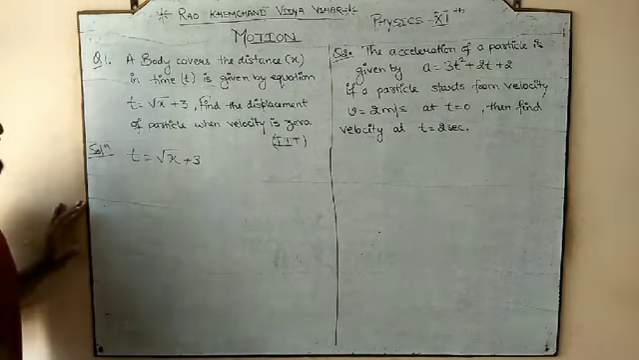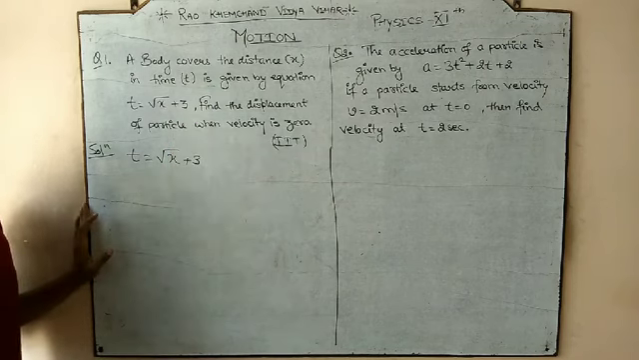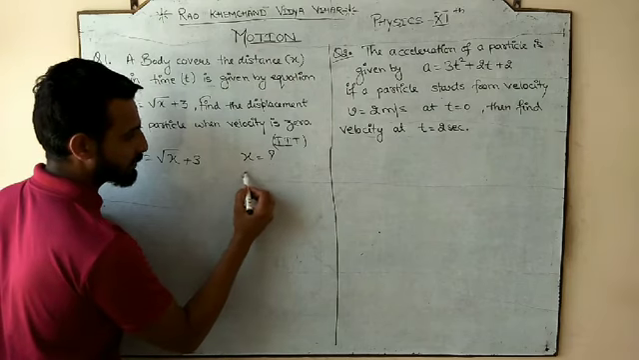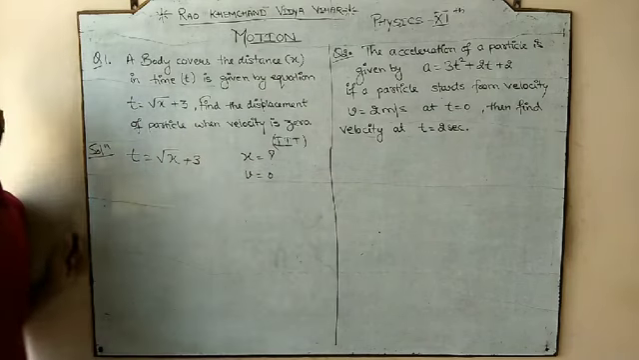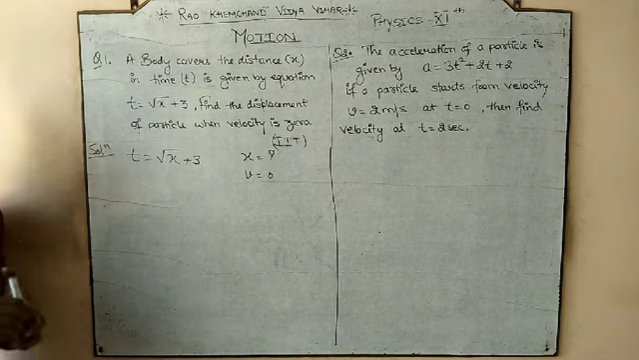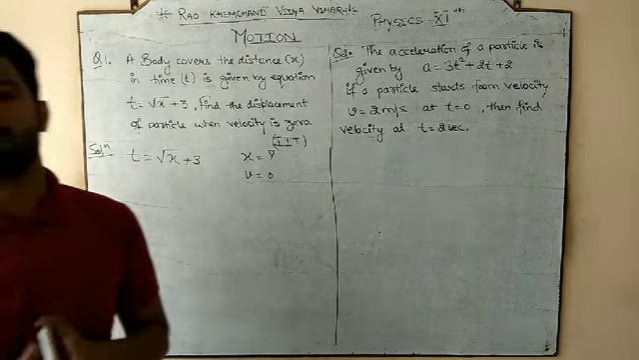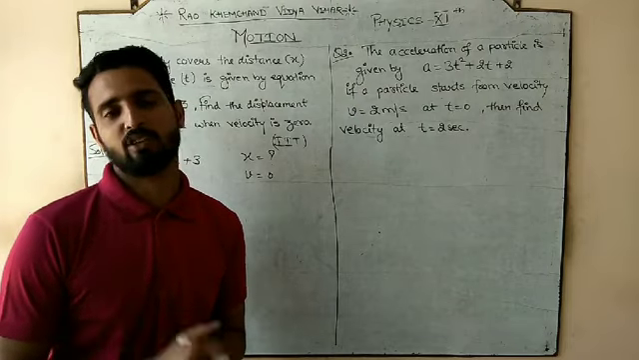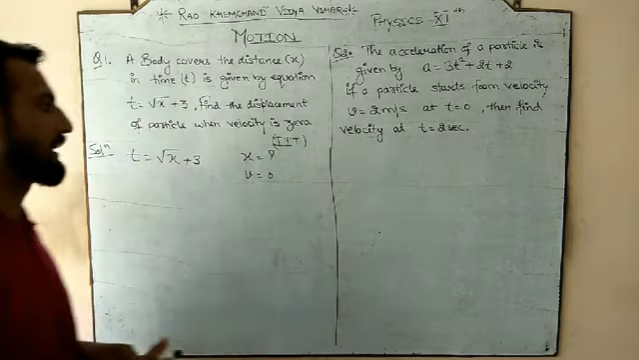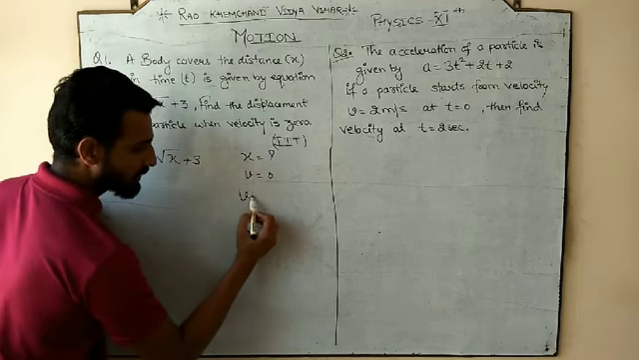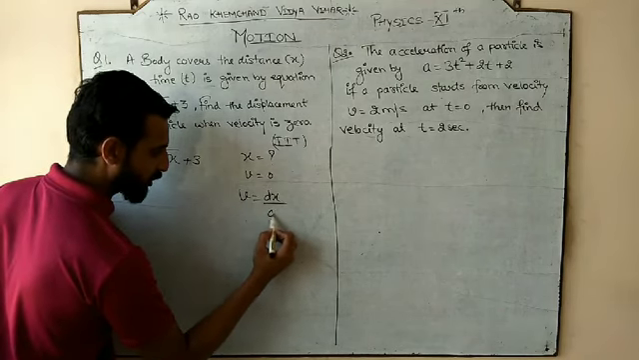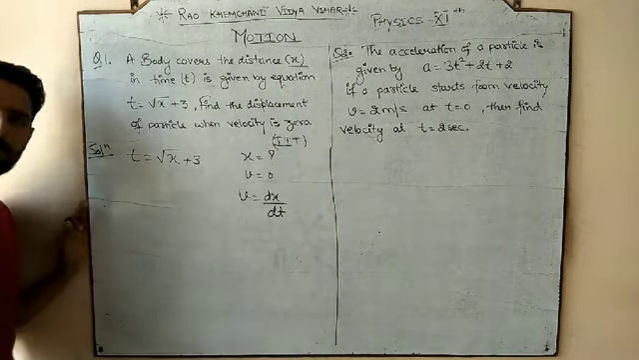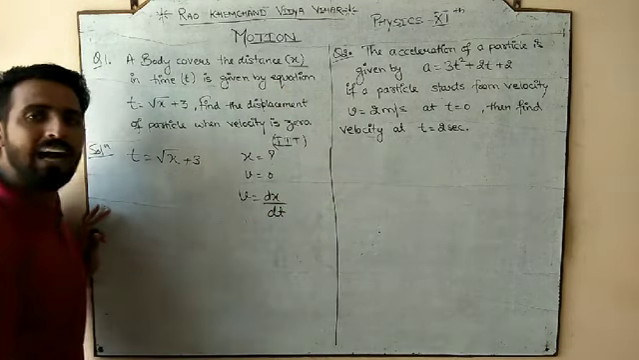So we have a relation. He is asking to find the displacement when the velocity is 0. That means we have to find the displacement when the body's velocity is 0. For that, first of all we have to calculate the velocity, and we all know that velocity is the rate of change of displacement. Here the displacement is denoted by the symbol x, so v is equal to dx by dt.